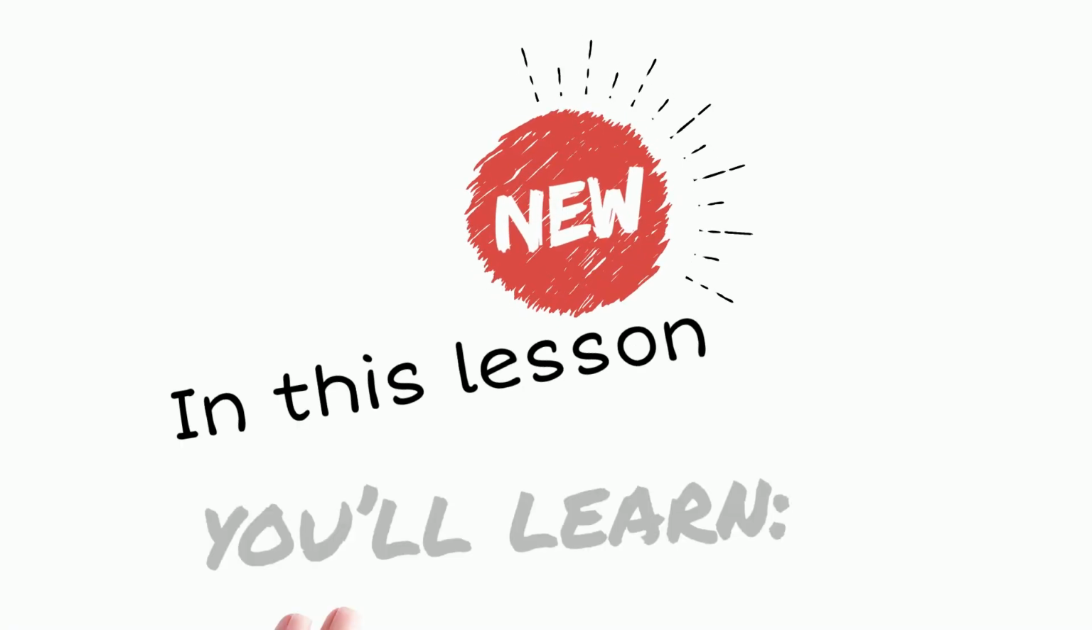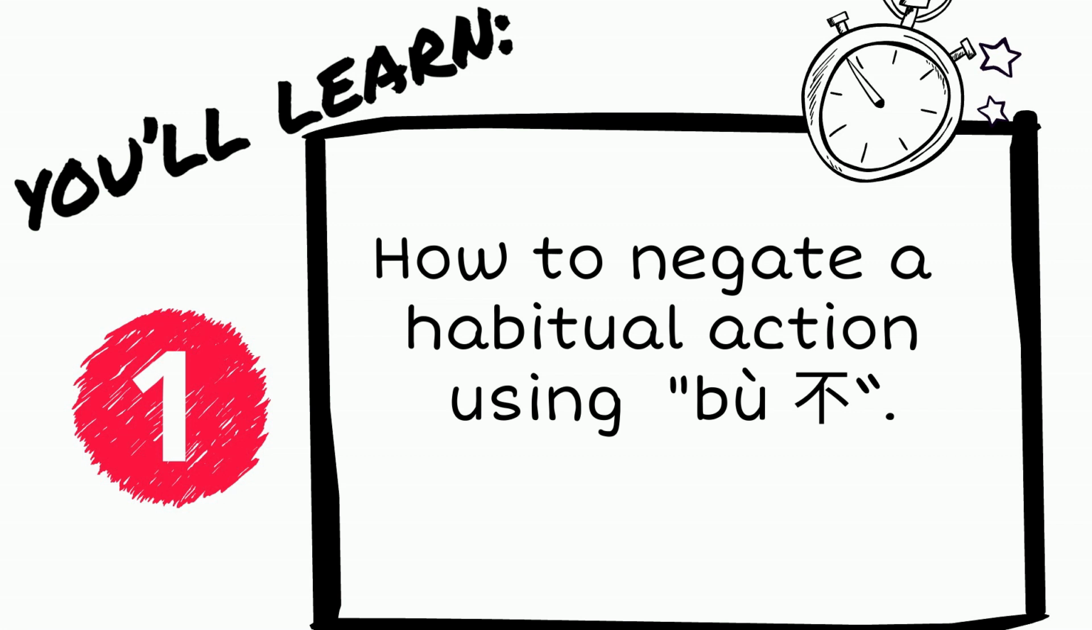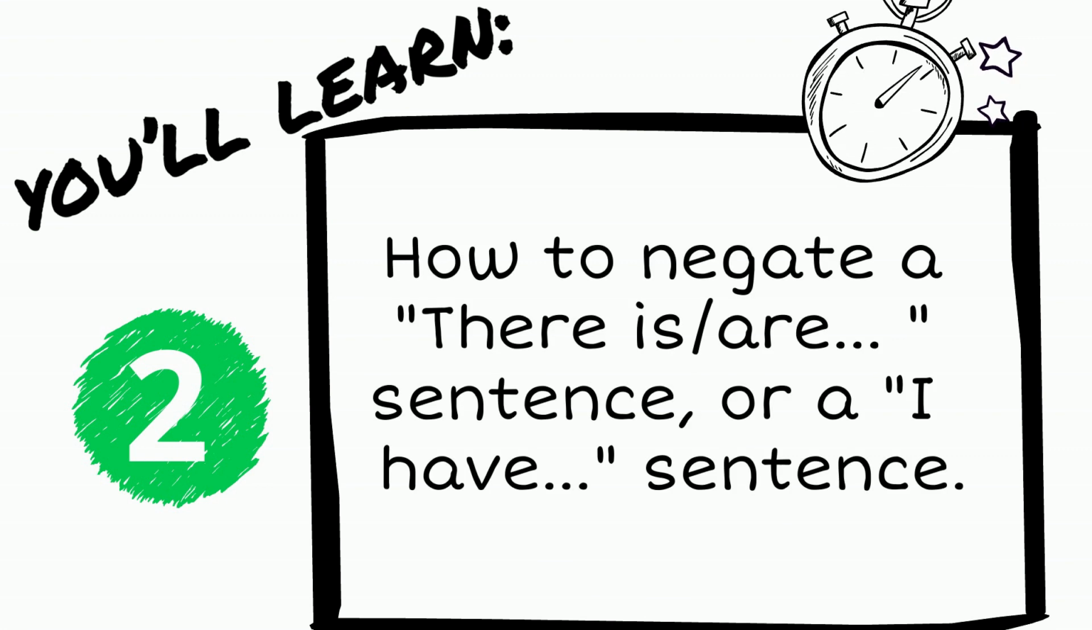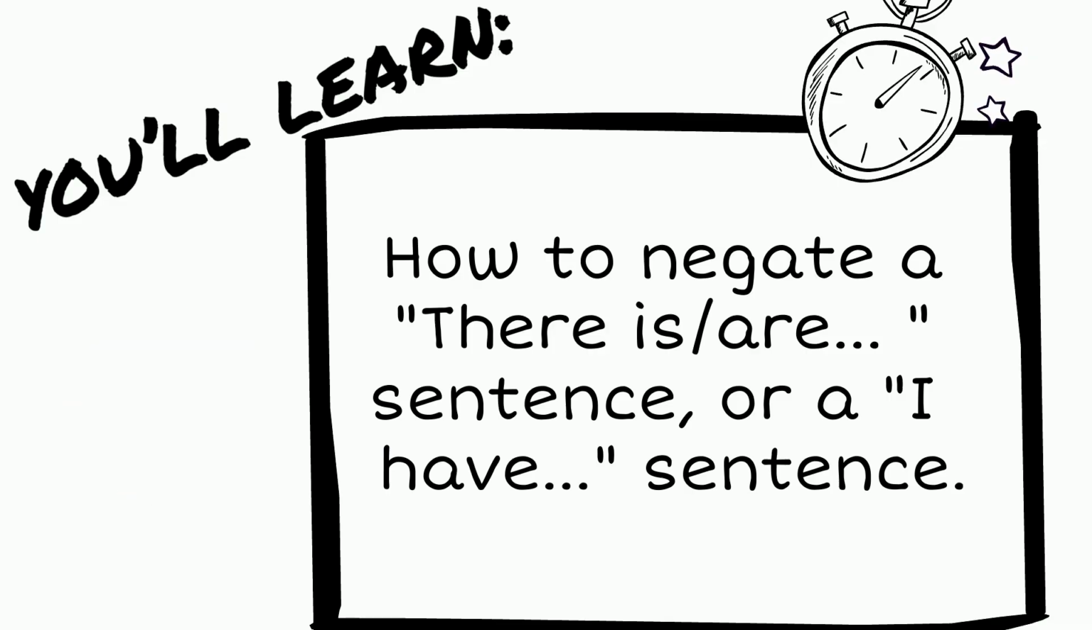Hey, it's Rosalie. In this lesson, you will learn how to negate a habitual action using 不. You will also learn how to negate a there is, there are sentence or a I have sentence.